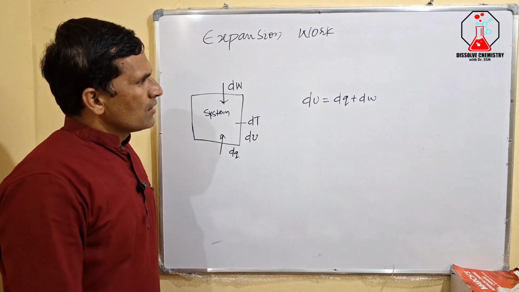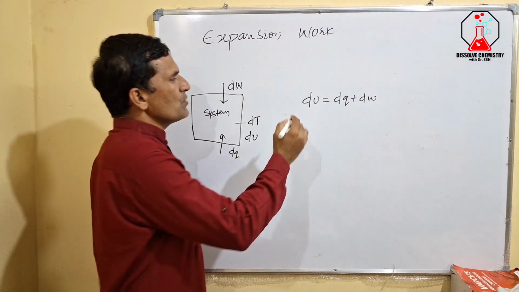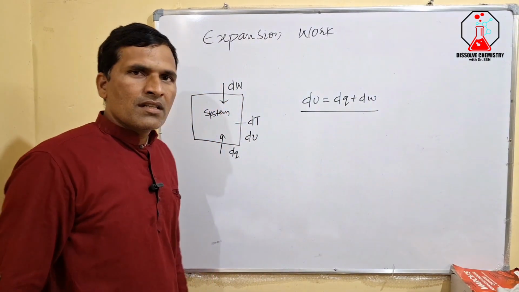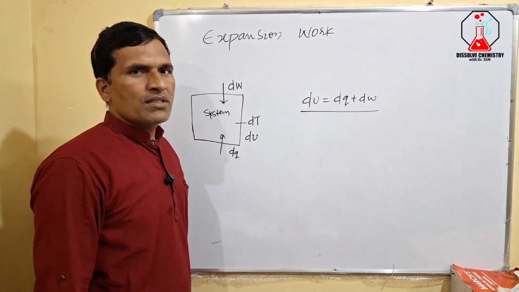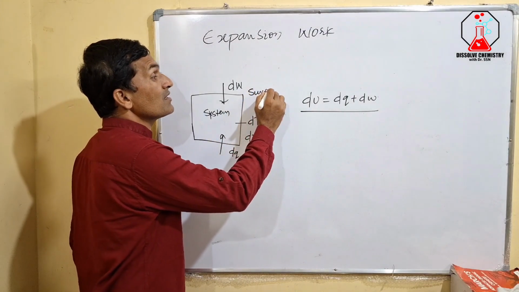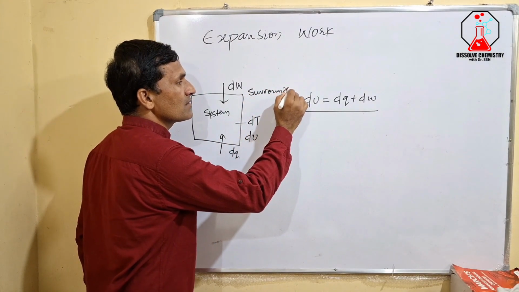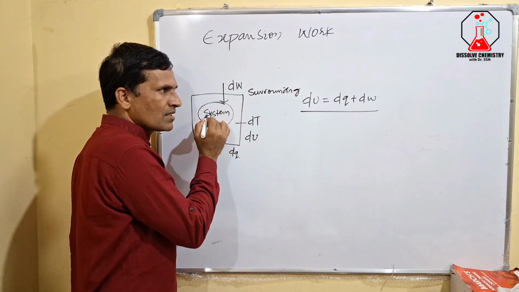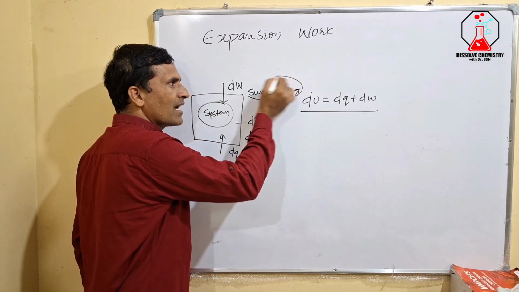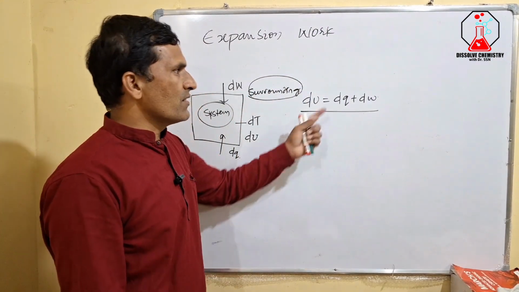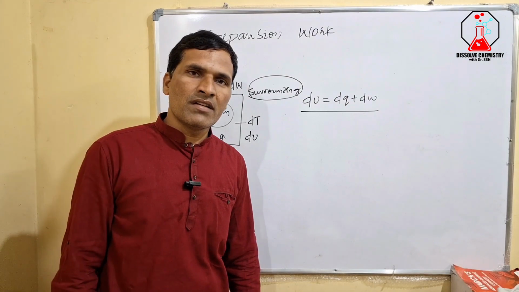Now, if we really want to use this expression, we must know what changes are happening in the surroundings while these changes are happening in the system. If we relate that, then we can make proper use of this equation.